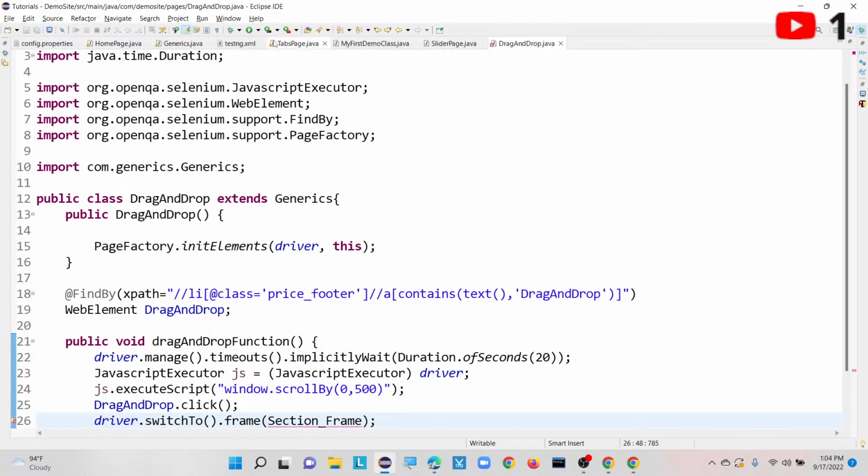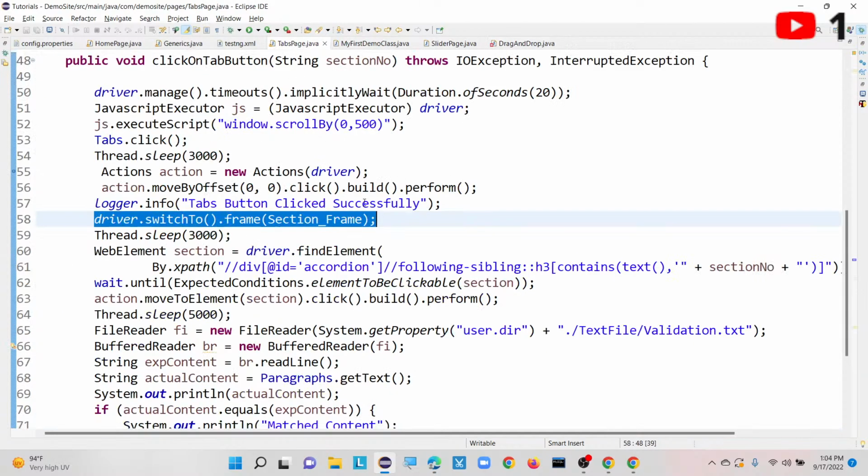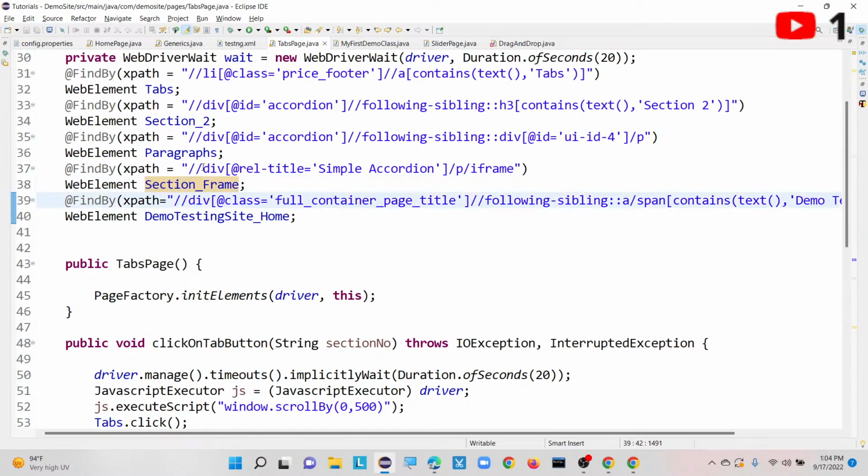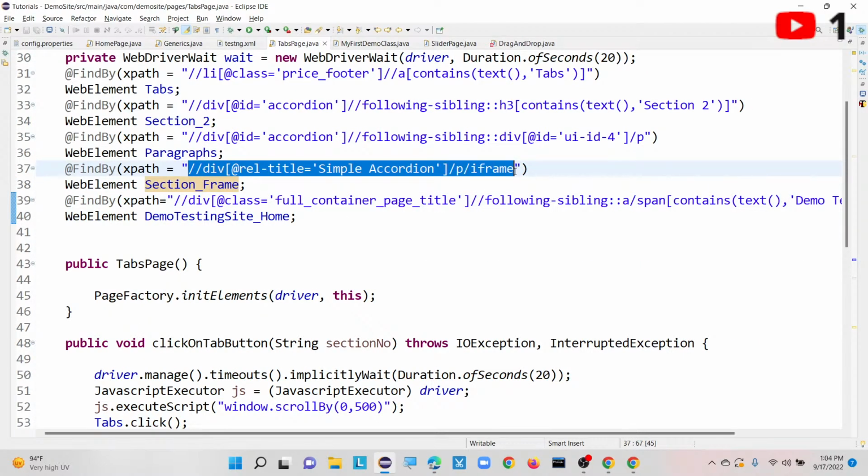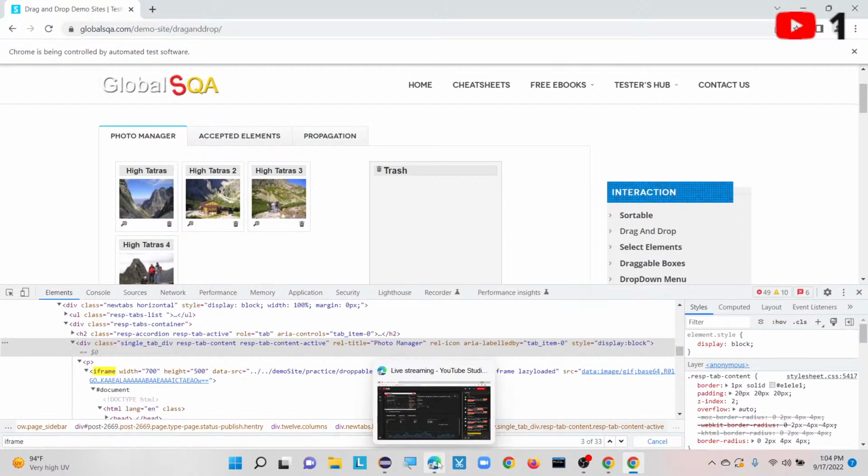Okay, so now we will create one XPath for those frames which are available inside our drag and drop page. I think it is not available here. Okay, no worries.